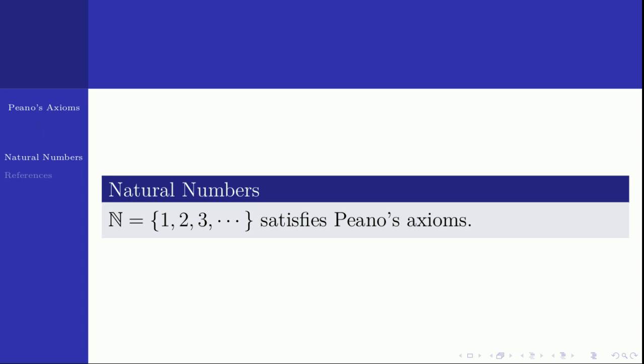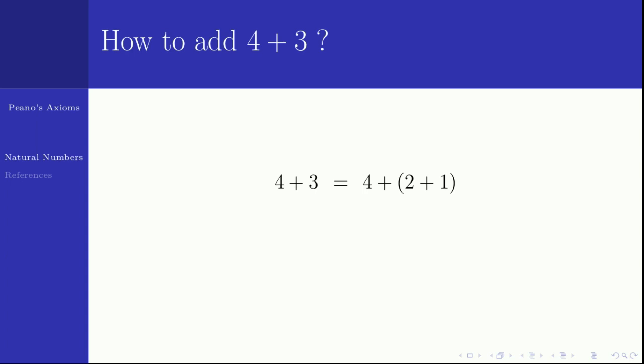Okay, now we have natural numbers. Next, my job is to add two natural numbers. Adding a natural number with 1 is very easy, because you know that if n is a natural number, n plus 1 is a natural number. So if I have 5, 5 plus 1 is a natural number, and you call it 6. So that is very easy. But suppose you are supposed to add 4 plus 3.